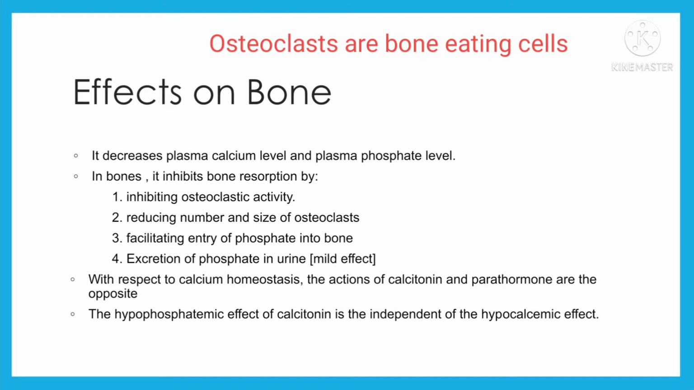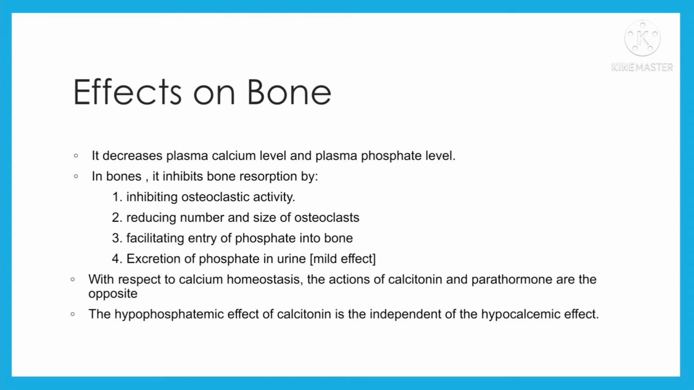Osteoclast will cause bone resorption, and it will transport the calcium in the bone to the plasma, and it will increase the plasma calcium levels. So calcitonin's main action is the anti-osteoclastic activity. So it will inhibit the osteoclastic activity and reduce the number and size of osteoclasts. By doing this, it can reduce the plasma calcium level. It will also facilitate the entry of phosphate into bone and cause a mild phosphaturia or mild excretion of phosphate.